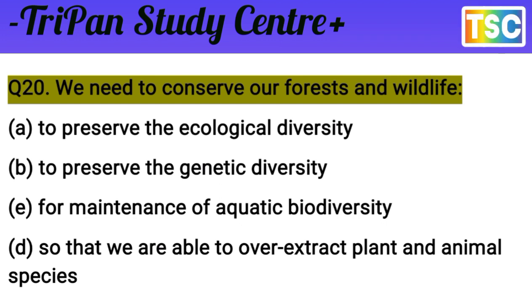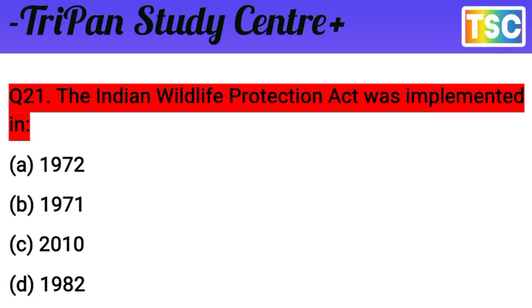Let's see the next question. The next question arrives on your screen. The question is here: the Indian Wildlife Protection Act was implemented in. You know that the question is clear here. The Indian Wildlife Protection Act was implemented in: the options here are A, 1972, B, 1971, C, 2010, and D, 1982. You know that. Choose your answer. Test your knowledge. I'll give a few seconds for you.